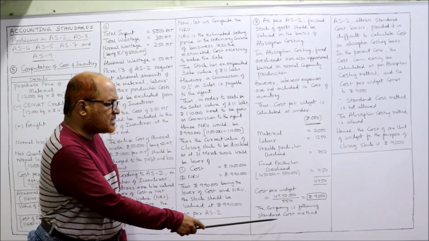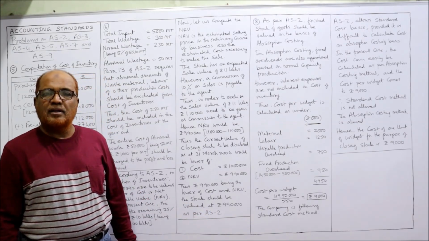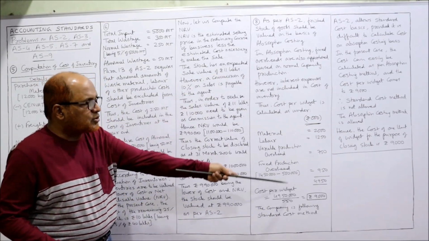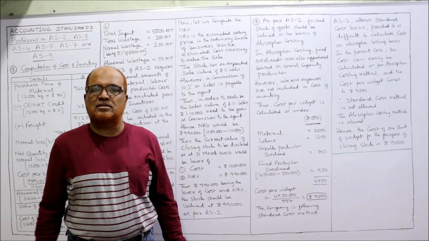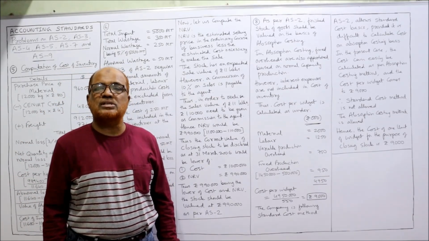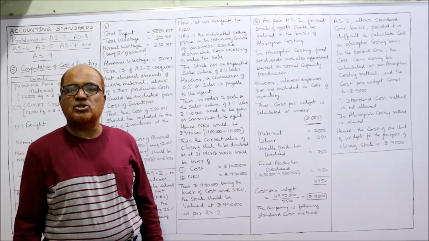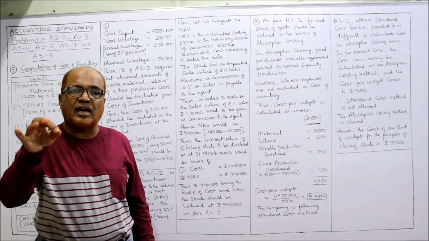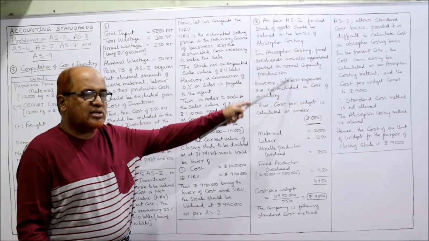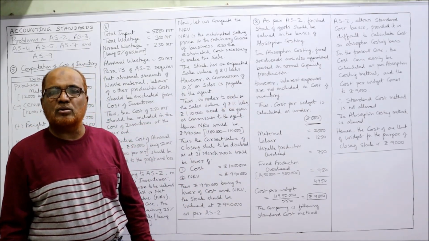The company is following standard cost method. The company is not following this absorption costing. But what does AS2 say? AS2 says we should not adopt standard costing if we are able to find out the cost by absorption costing.